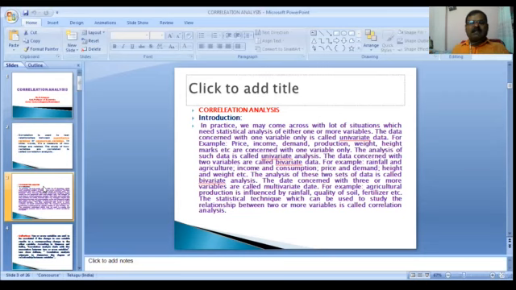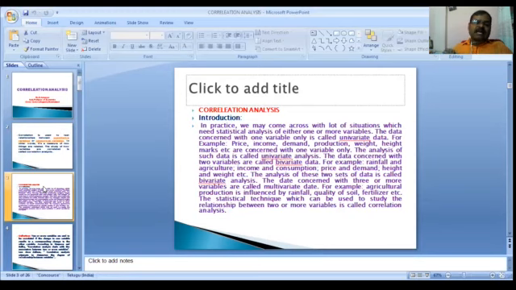The data concerned with two variables are called bivariate data. For example, rainfall and agriculture, income and consumption, price and demand, height and weight. The analysis of these two sets of data is called bivariate analysis. The data concerned with three or more variables are called multivariate data. For example, agriculture production is influenced by rainfall, quality of soil, fertilizer, etc.